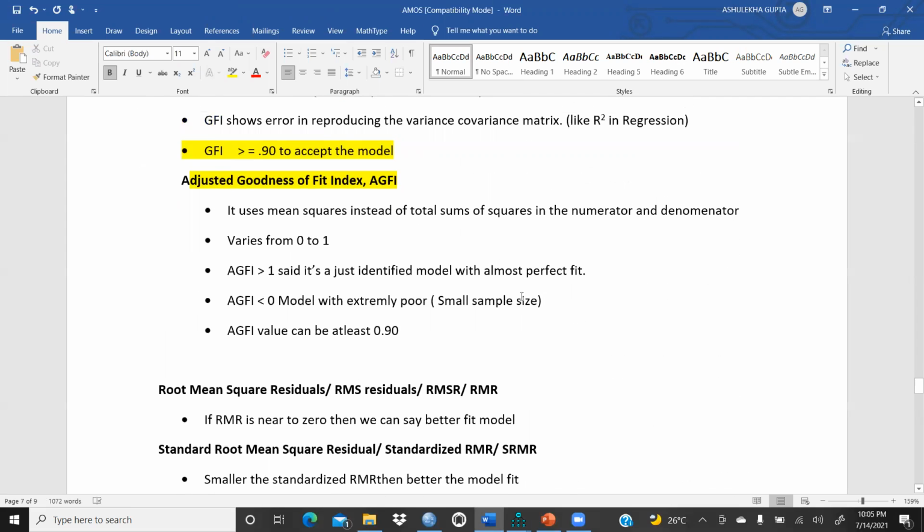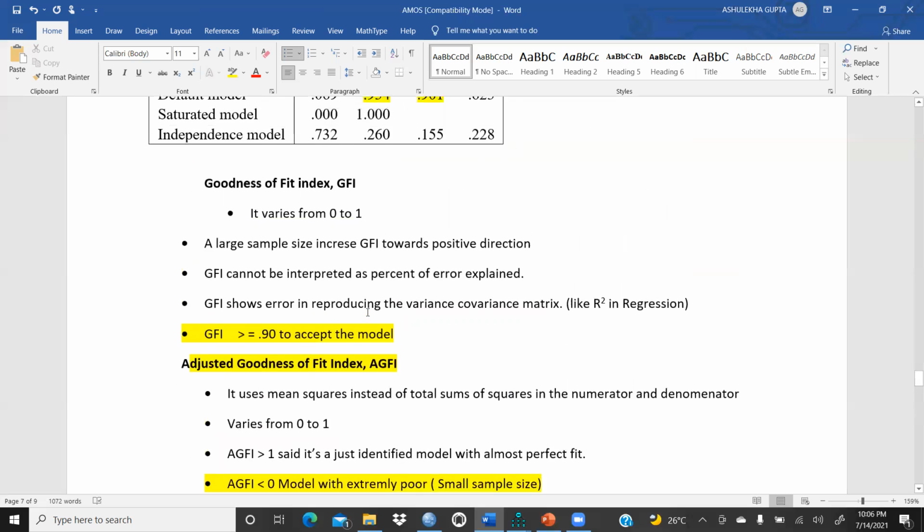Actually, structural equation modeling is nothing but a way of reflecting regression, basically, but in AMOS software. So it uses mean square instead of total sum of squares in the numerator, and the denominator varies from 0 to 1. AGFI of 1 means a just identified model with almost perfect fit. It's closer to 1, right? And AGFI less than 0 means a model with extremely poor fit. That means your data sample is very small if it is less than 0.